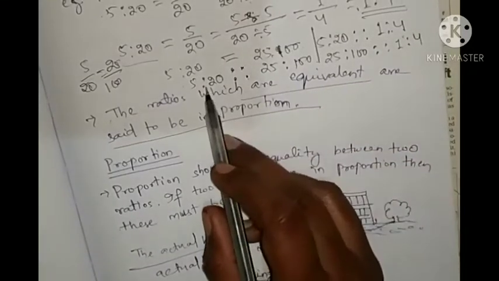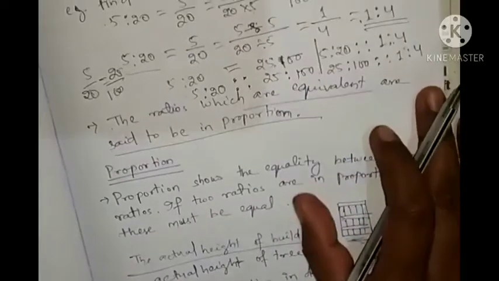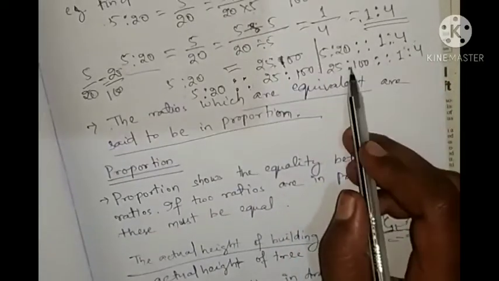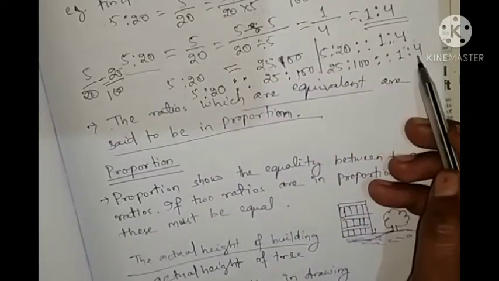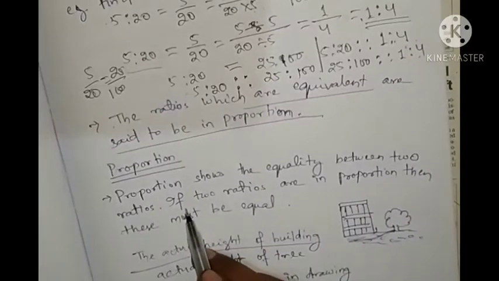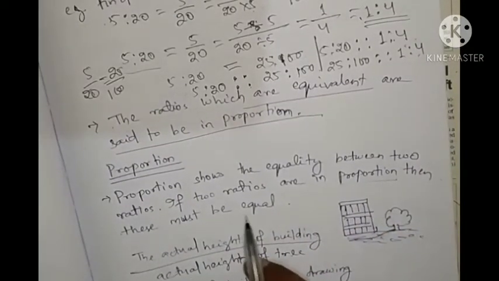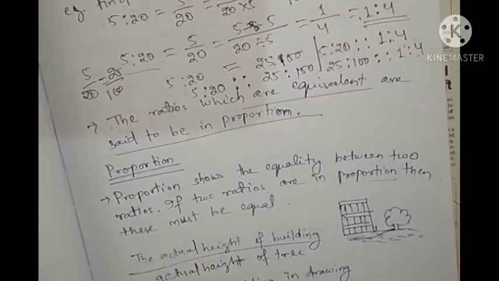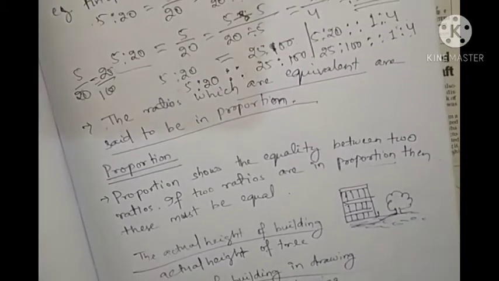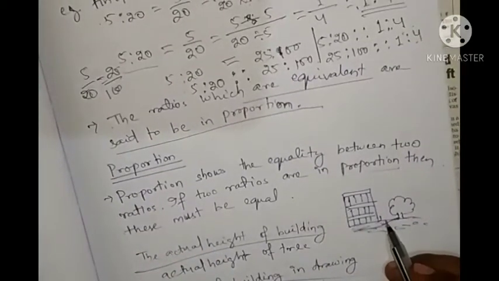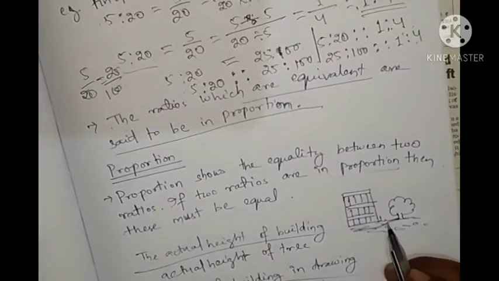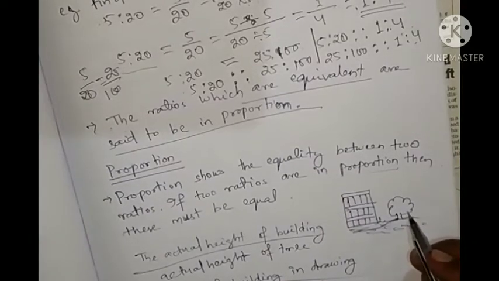Like here, these two ratios are equal. Here, these two ratios are equal. Here also, these two ratios are equal. So if two ratios are in proportion, then they must be equal. Okay, so how do we express it? Look at here. Here one building picture is given, and here one tree is given.